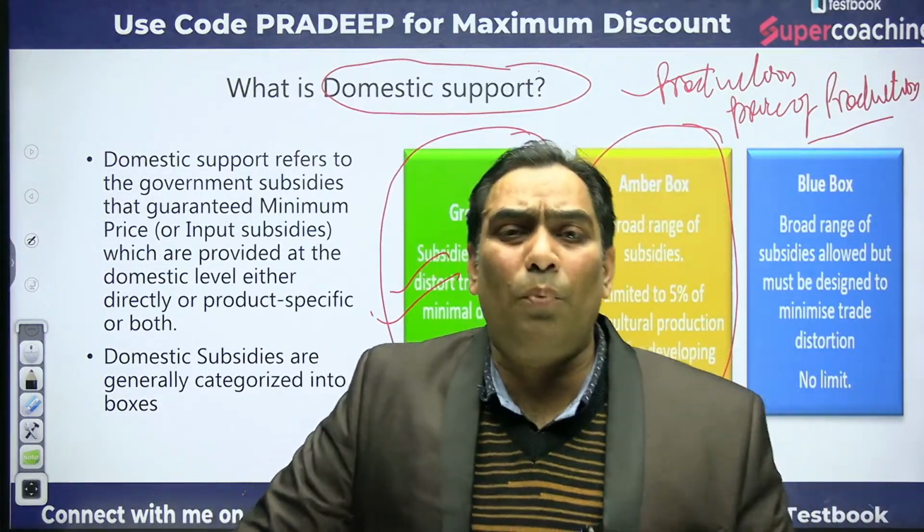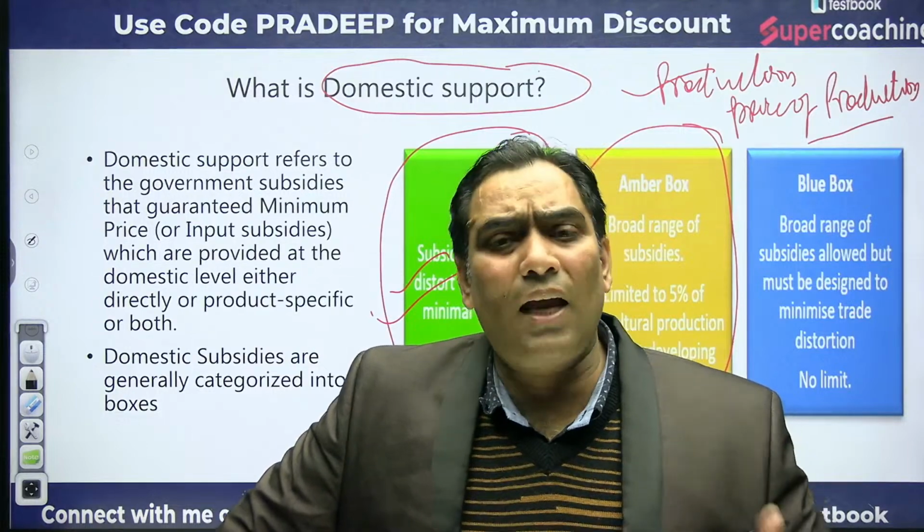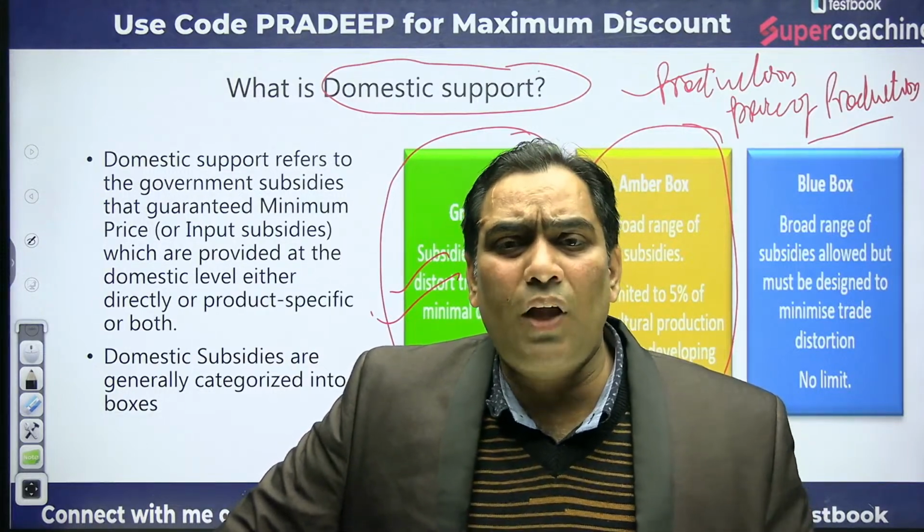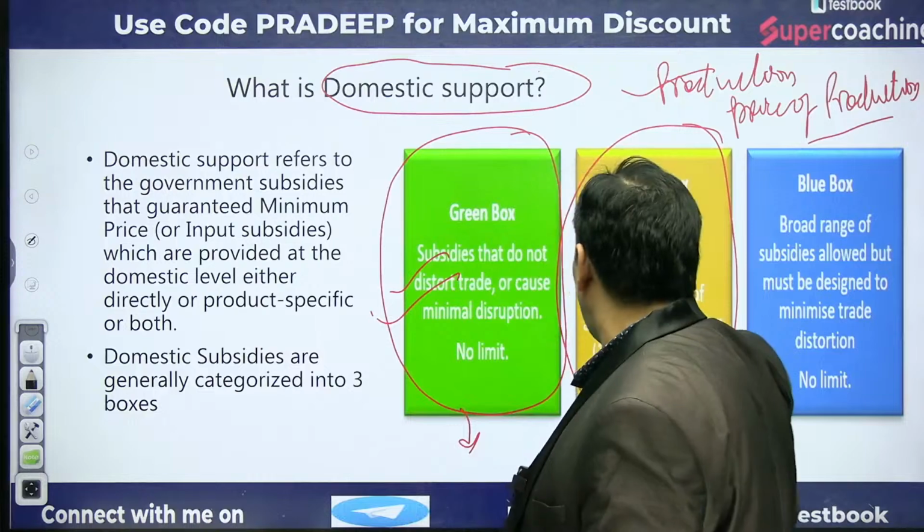If there is more production, then that extra amount is going to be exported, and it is because of the subsidy.